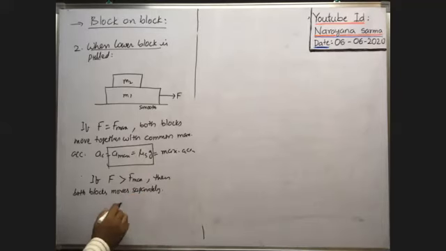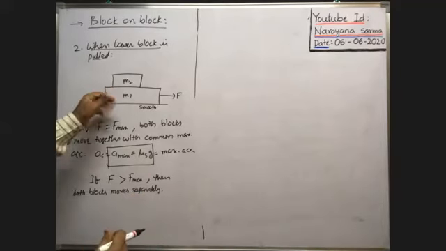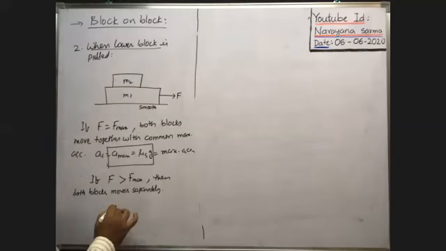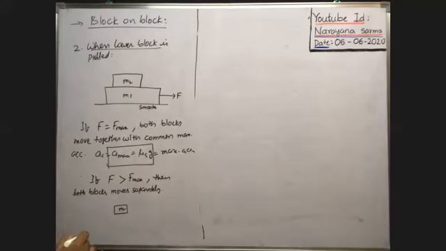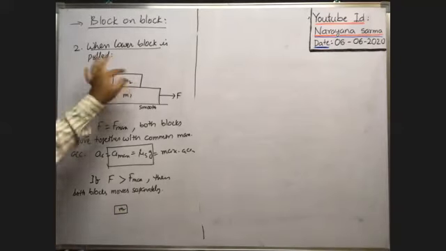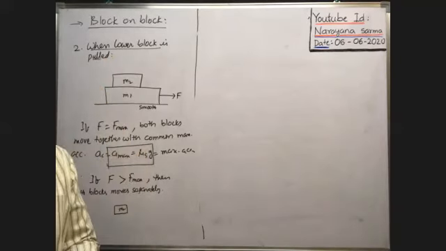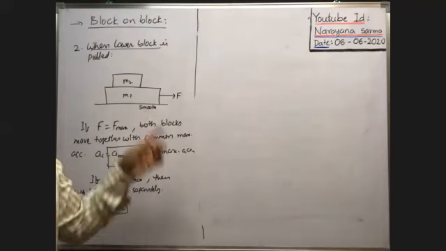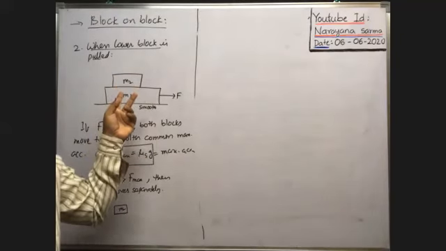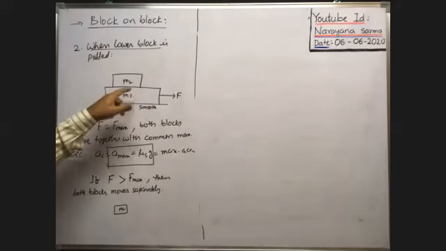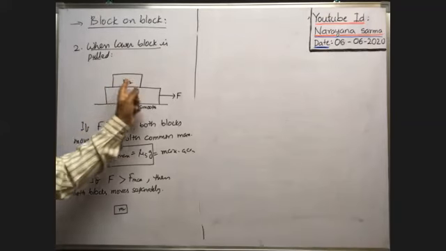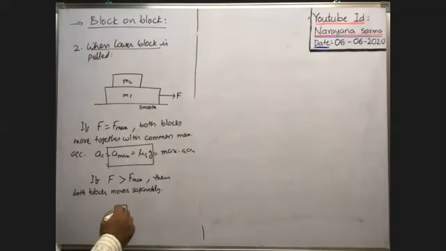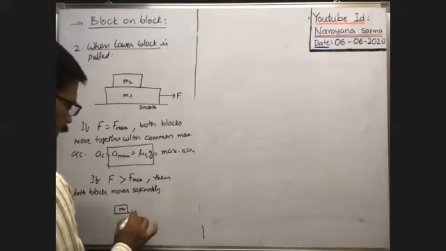In that case, what is the acceleration of the lower block? What is the acceleration of the upper block? Here, you consider the upper block. Whenever both blocks move separately, what is the type of friction that exists between the two? When both blocks move separately, kinetic friction Fk acts on the upper block, and that pulls the upper block in the forward direction. So Fk only acts in this direction.